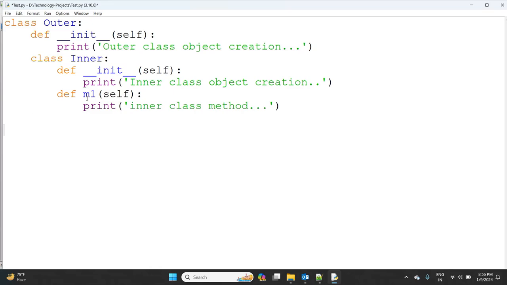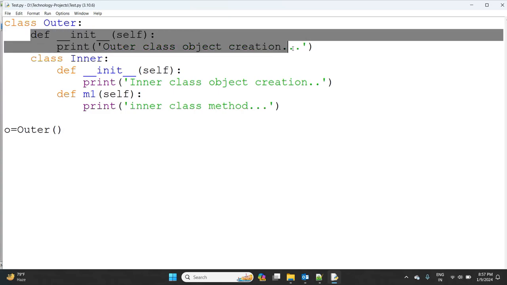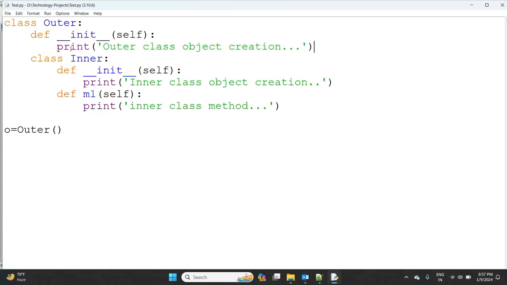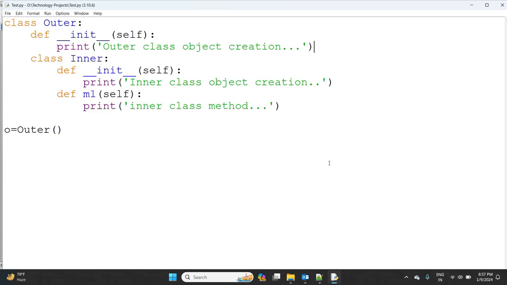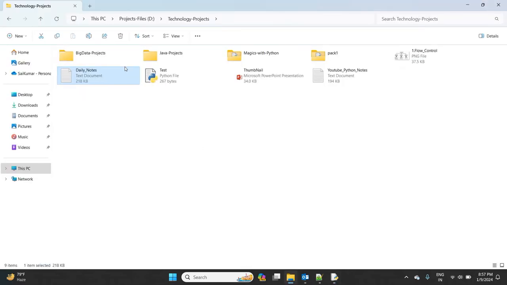Now observe here clearly. First I'm creating the outer class object. Whenever this object is created for the outer class, the constructor block will be executed, only for the outer class.